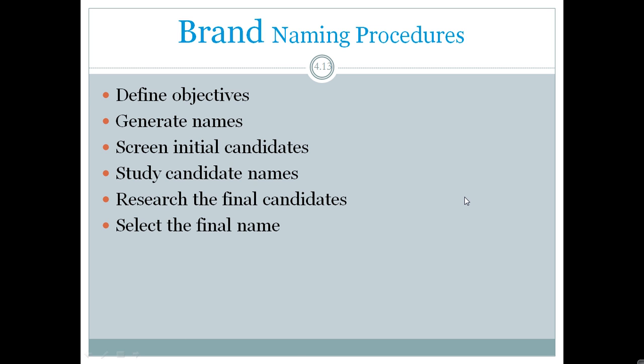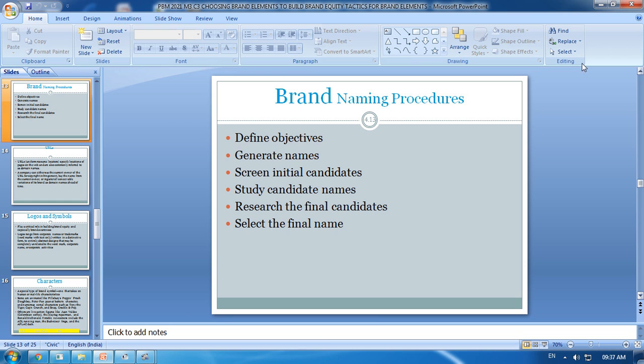Screen initial candidates means that after generating different names, we screen them at the initial stage and separate those that are not proper for our objective. Study candidate names: we take the names that remain and study how they affect. Research the final candidates, and after that we make the final choice and select the final name. So this is the brand naming procedure.